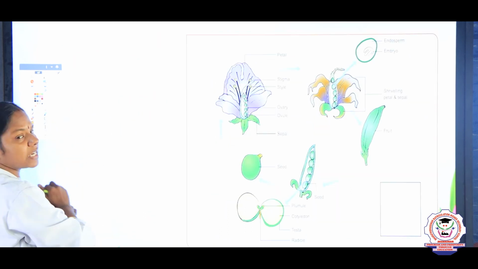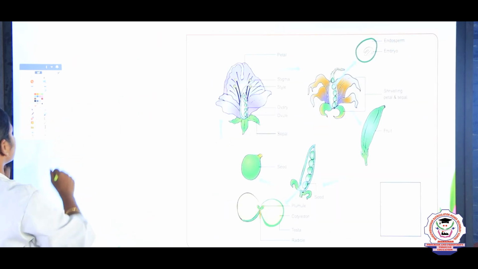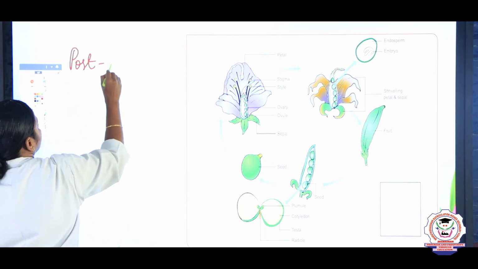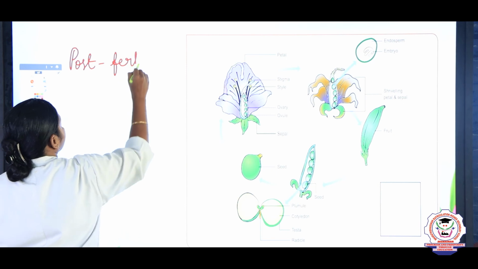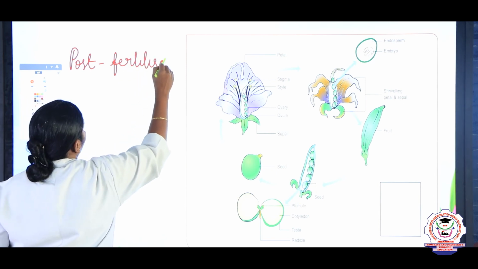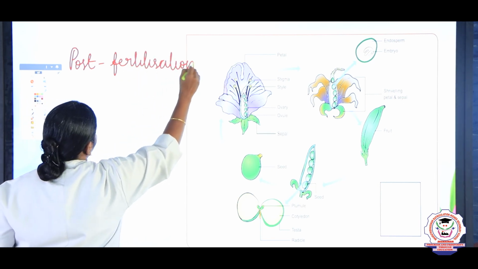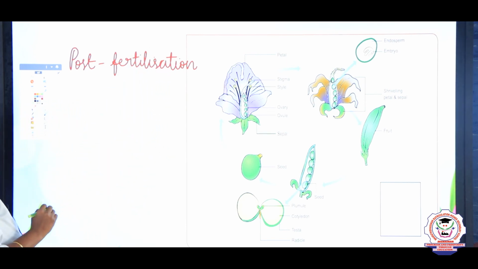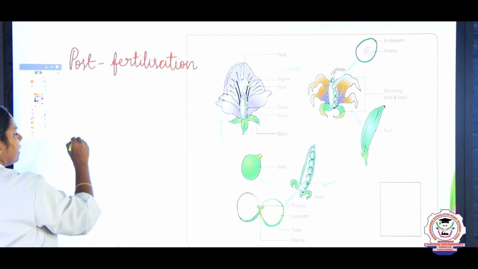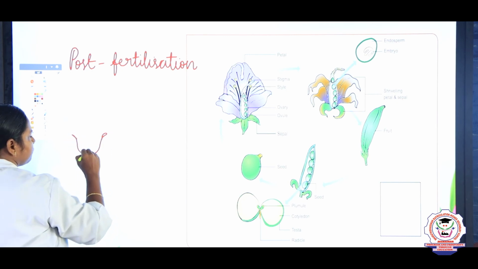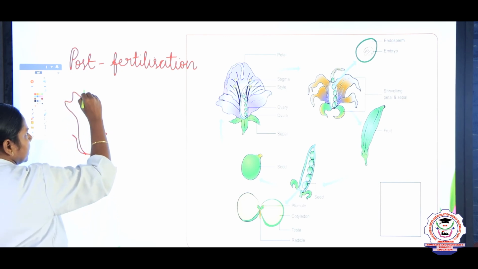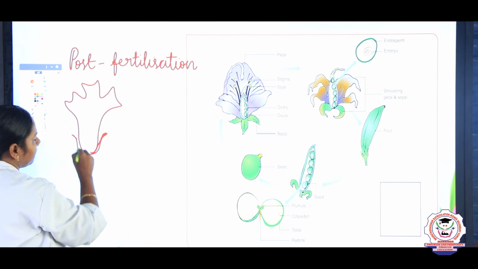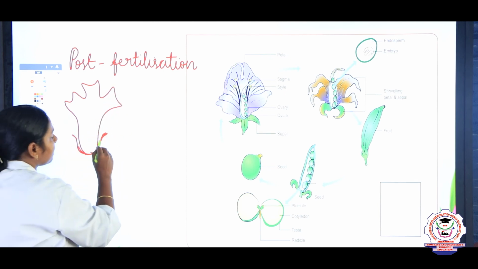And now let us see about the post fertilization changes. What do you mean by post fertilization, children? Yes, what happens after fertilization? In a flower, the corolla is held by the green structures called sepals.